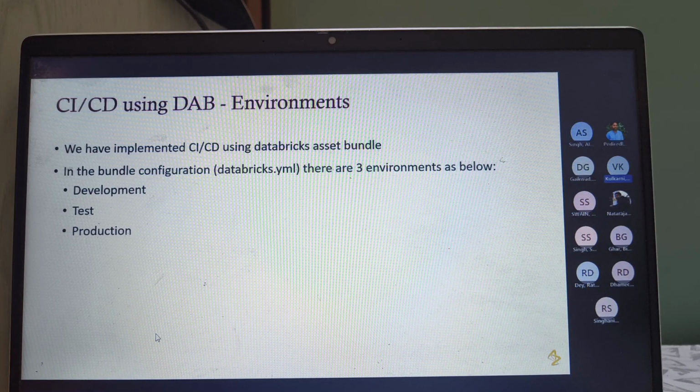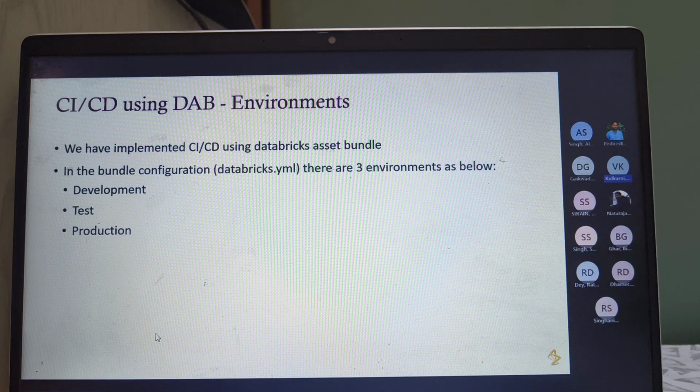Currently we have three environments: development, test, and production. Out of these, test and production are configured for Databricks Asset Bundle, but development hasn't been configured because development is a bit scattered in our case. Each person has written their own notebooks into their own workspace.